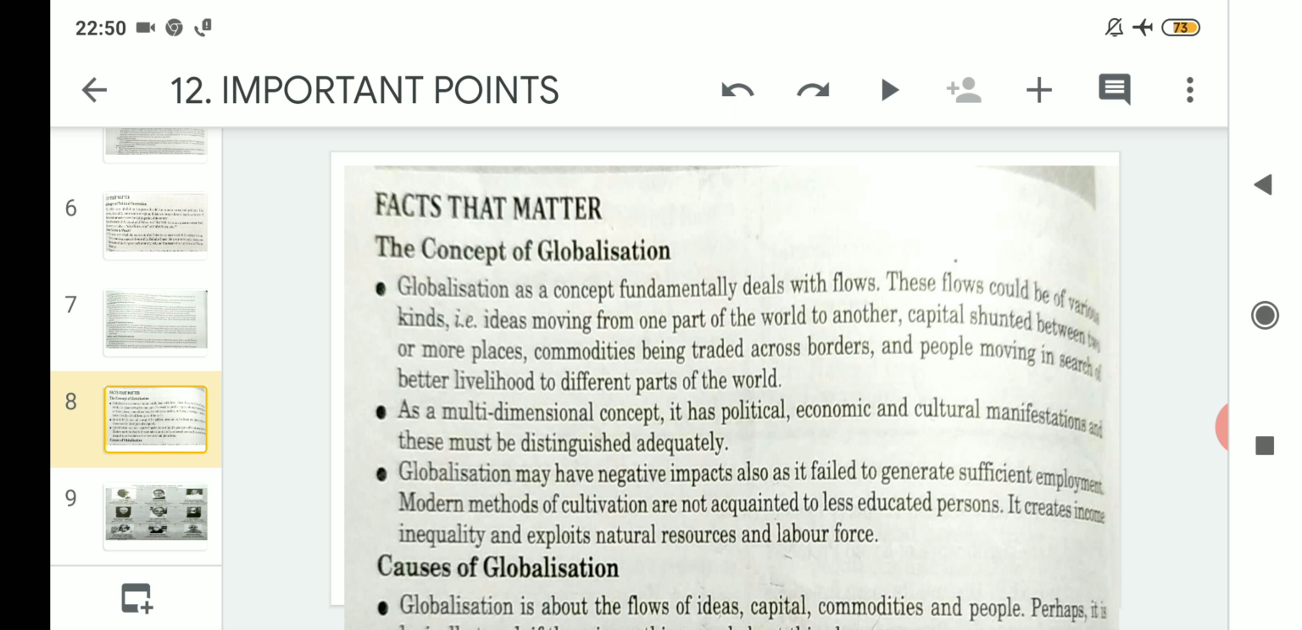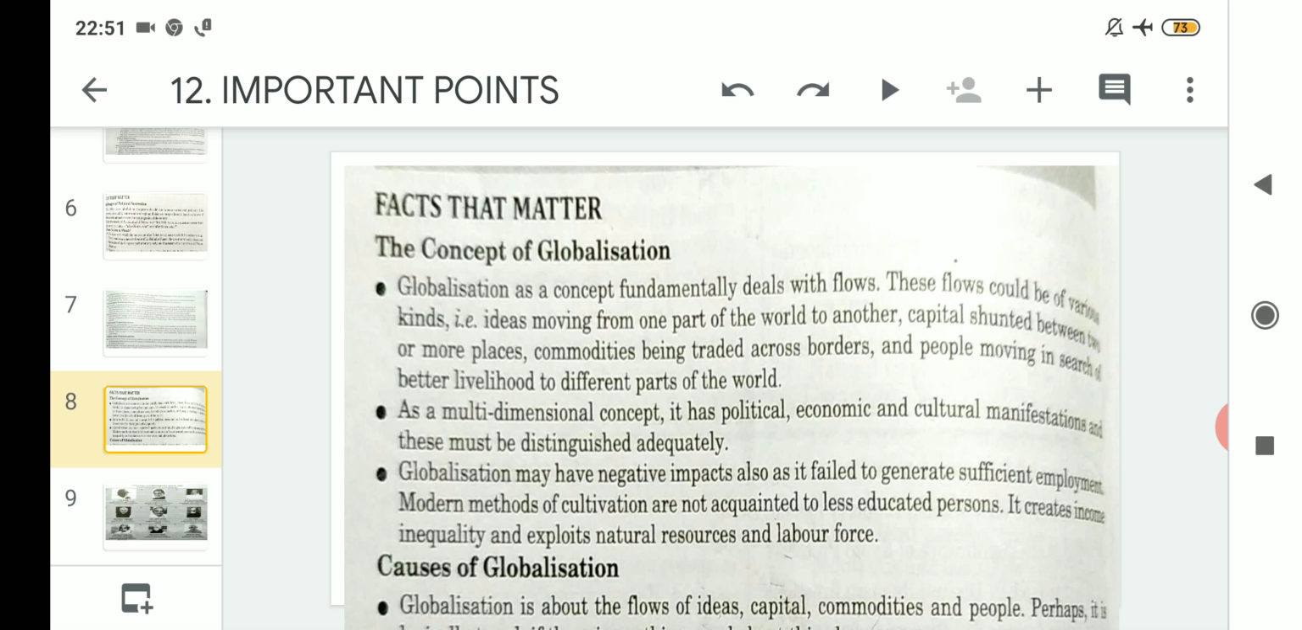So what are its manifestations? What are the sides? It has political manifestations, it has economic manifestations, it has cultural manifestations also. And whatever these political, economic and cultural manifestations are, they must be distinguished adequately.